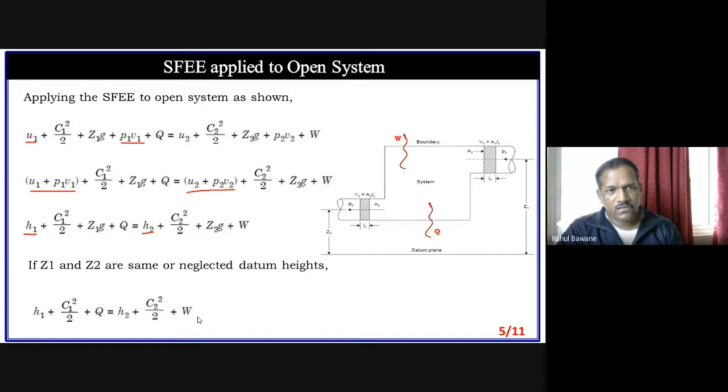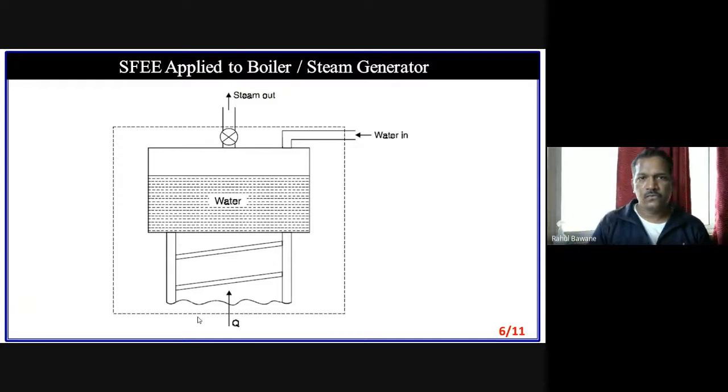This way we can simplify our generalized steady flow energy equation and apply it to any device. That is called the application of the steady flow energy equation. This equation is ultimately nothing but a version of the first law of thermodynamics, so many times it is called the application of the first law of thermodynamics to an open system or flow system. Flow system means mass is flowing through the system. Now we will see a few examples. Listen very carefully, because in the second lecture we are going to take a quiz where you have to answer this, and all the answers are within this explanation only.